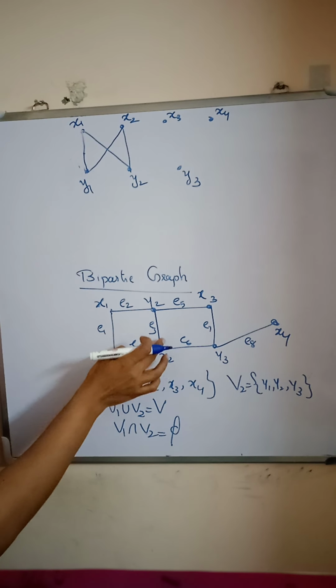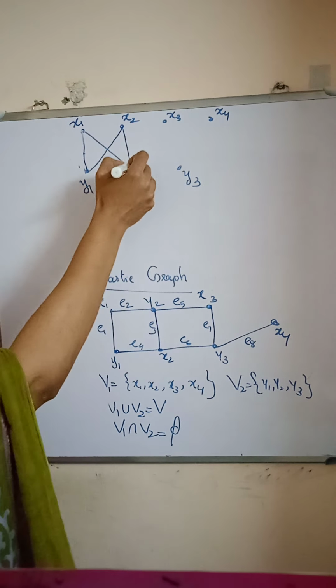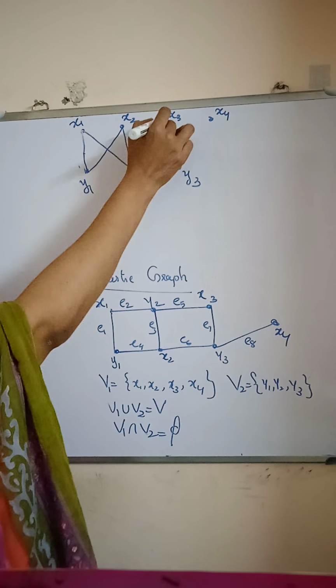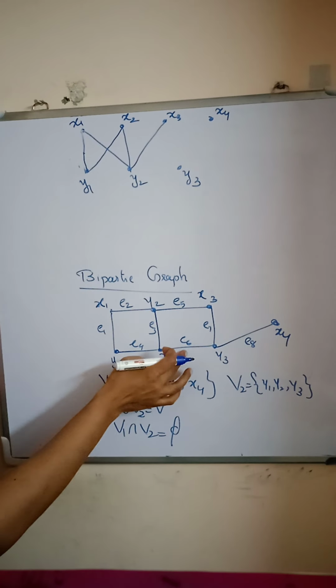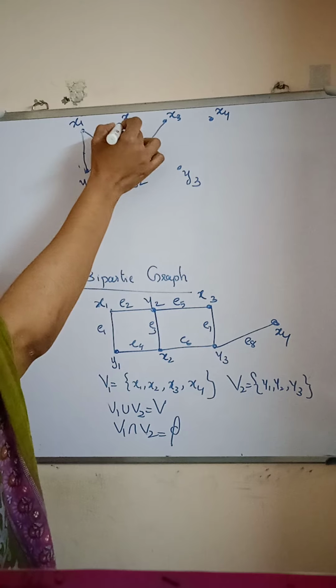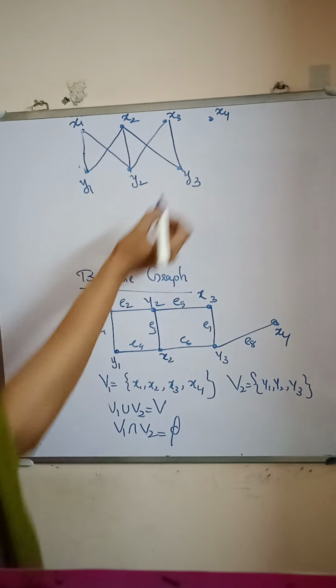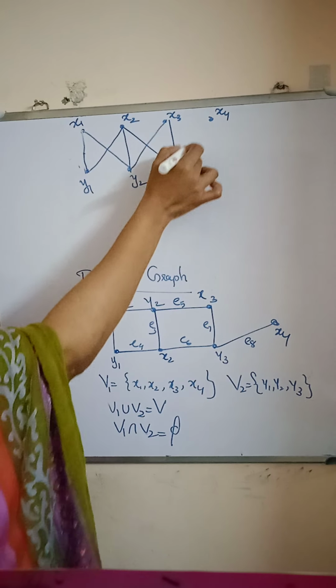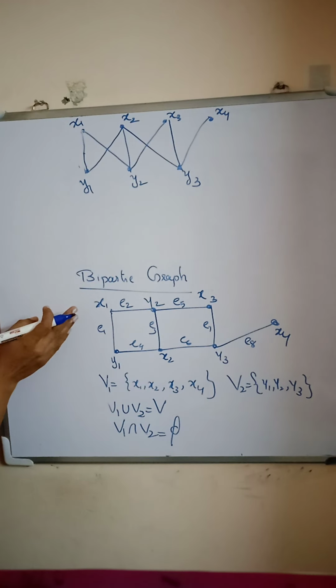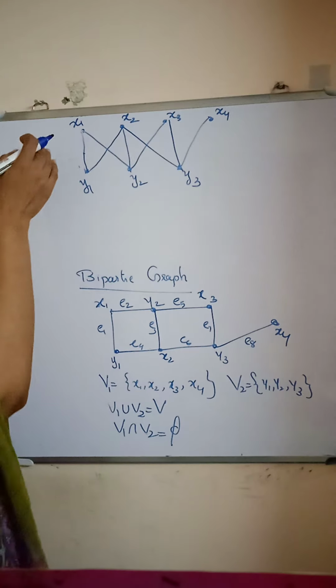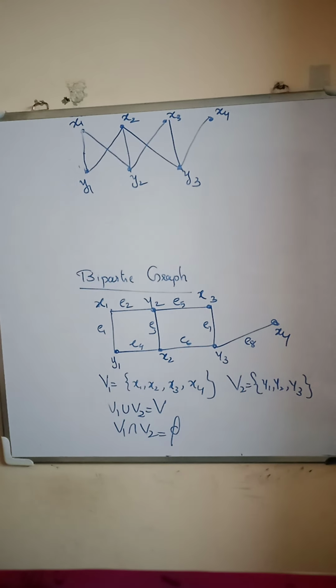And next E5 is y2 x3. And E6 is x2 y3. And E7 is x3 y3. And E8 is x4 y4. So we can draw this graph like this also.